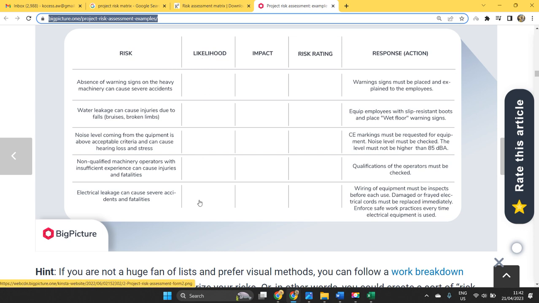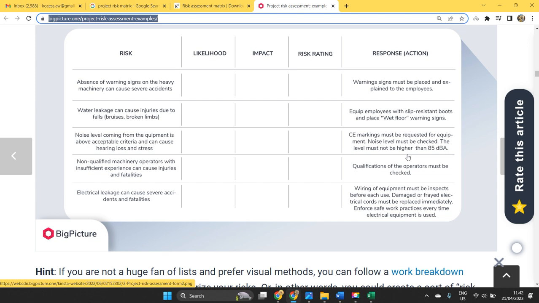You can describe that risk. Then the likelihood of that risk happening can be written, and the impact: what kind of impact it will have should be written. What kind of risk rating you can give, you are supposed to include here. Then what kind of response you can give, how you can respond to that risk so that the risk is properly managed, mitigated, controlled, or eradicated.